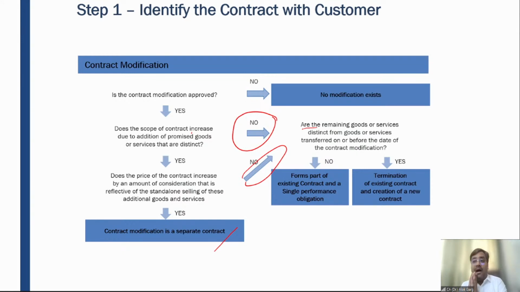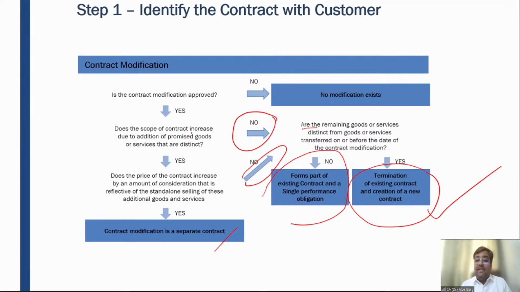So the question will be, are the remaining goods or services different from the goods or services provided earlier? If the answer is yes, then you have to terminate the existing contract and create a new contract. If the answer is no, it forms part of the existing contract and a single performance obligation.